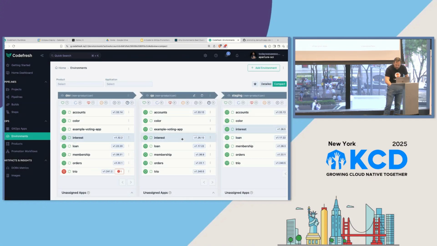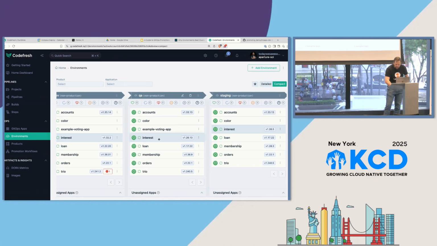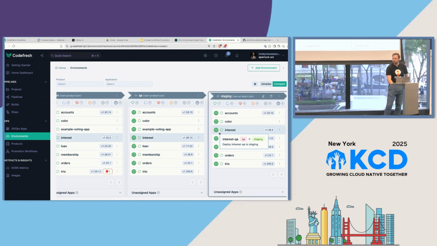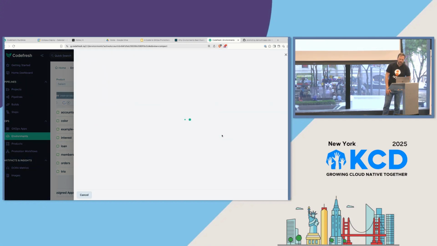And if I want to promote a change from QA to staging, I'm going to grab this one, and we'll kick off this promotion. I'm going to drag and drop this. Now, I can do this, of course, declaratively. I can do an operation to do this.